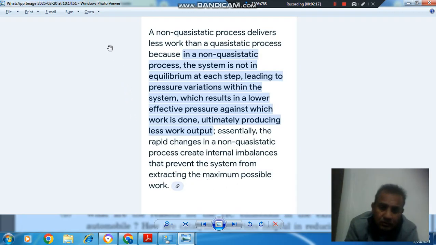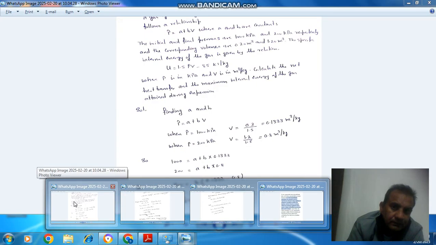A non-quasi-static process is a process in which equilibrium is not maintained at each step, but a quasi-static process is a process in which equilibrium is maintained at each step, and it can be assumed as a reversible process. So in a reversible process, as balance is obtained at each step, more work can be obtained as compared to a non-quasi-static process because it results in higher effective pressure. So this is the answer to the first question. Now move on to the numerical part.